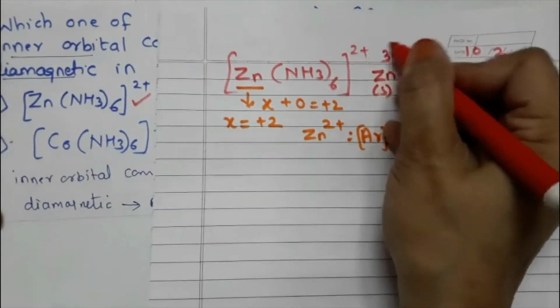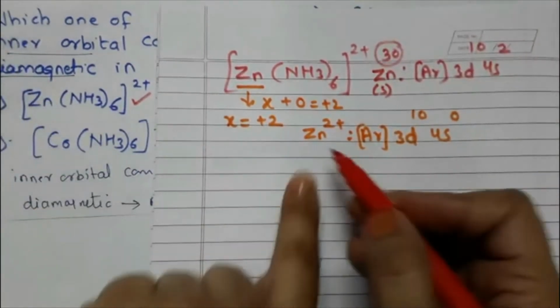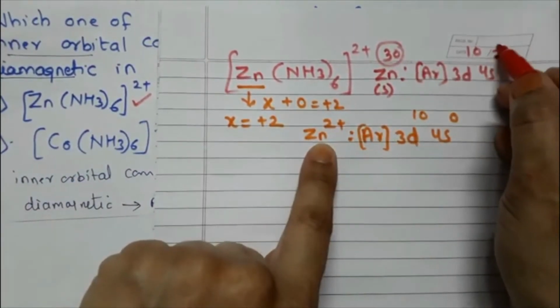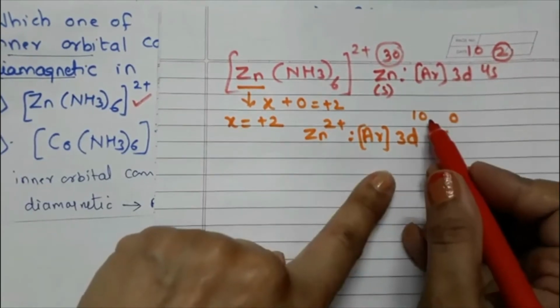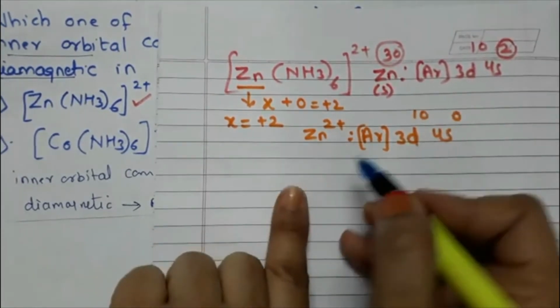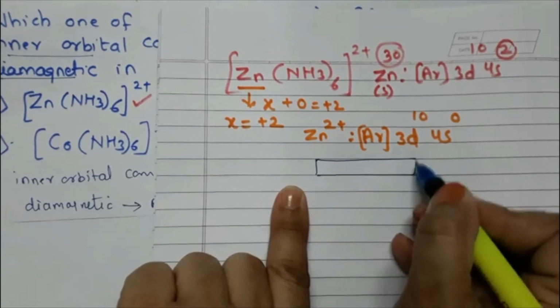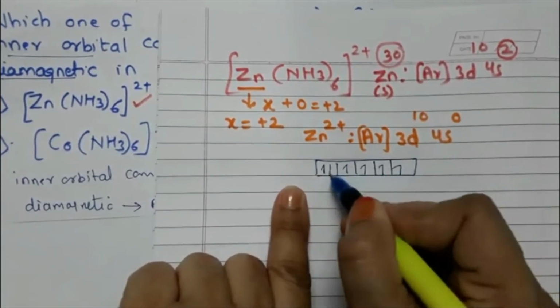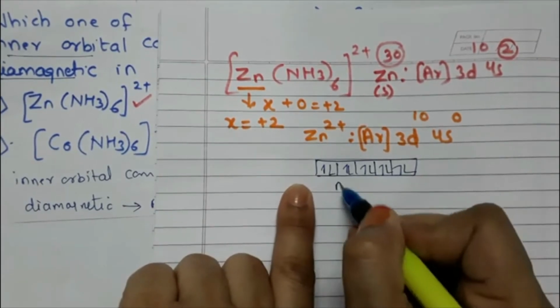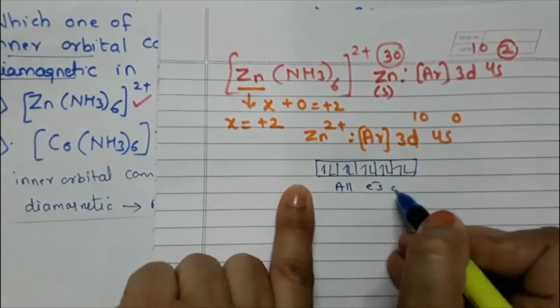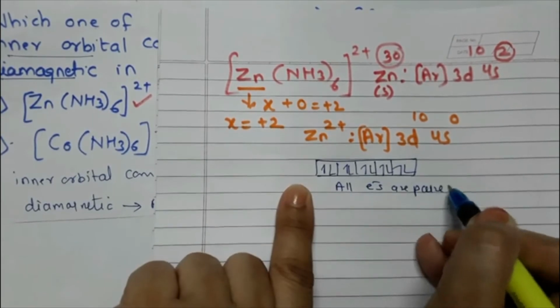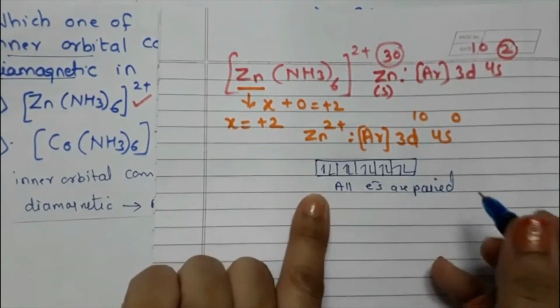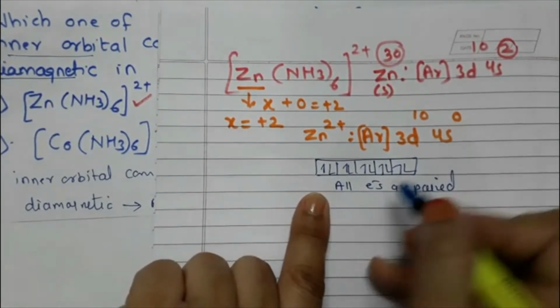Atomic number is 30. Okay, so when I say Zn plus 2, these two electrons are lost and hence it is 3d10. Now students, what is the meaning of this 3d10? We have studied in the previous question also. When it is 3d10, all the electrons are paired, isn't it?